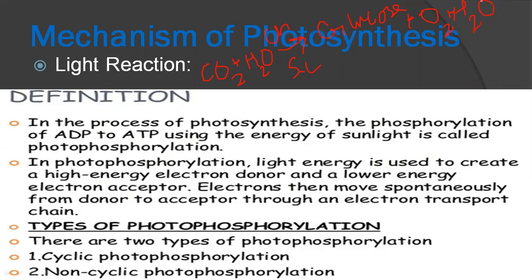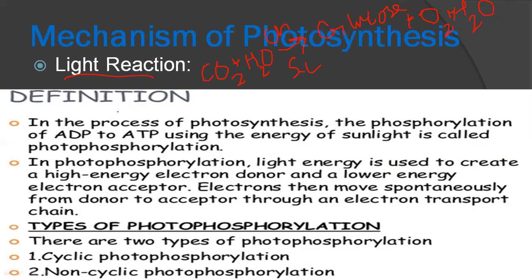First is light reaction. This is a light dependent reaction in which the light of the sun is used. The other one is dark reaction, which we'll see in the next lecture, inshallah, which is light independent reaction. It doesn't mean that the light independent reaction is done only at night. No, it is done in the daytime, but light is not needed for that reaction. That's why it is called dark reaction. The products formed in the light reaction are used in the dark reaction.